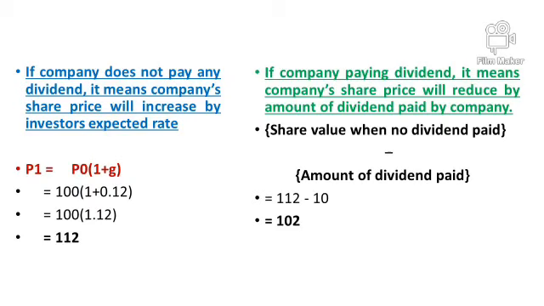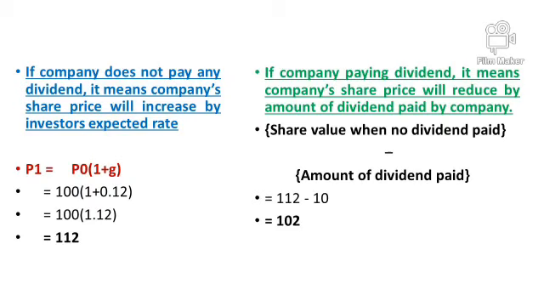But if the company is not paying 10 rupees, and is retaining this 10 rupees with itself, then it's the responsibility of the company that next year the value of share should at least increase by the expected rate. Now in our example, the investors' expected rate is 12%. So if the company does not declare a dividend, then next year the value of share should rise by at least 12%.